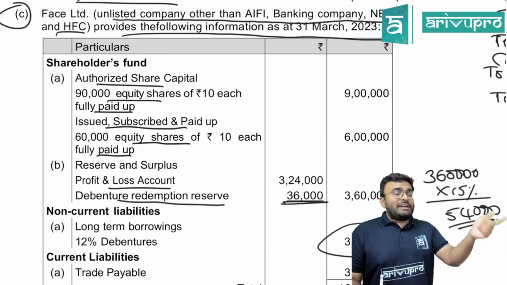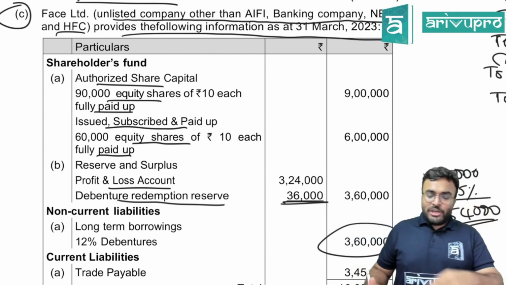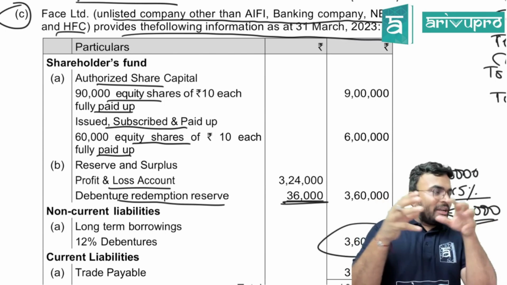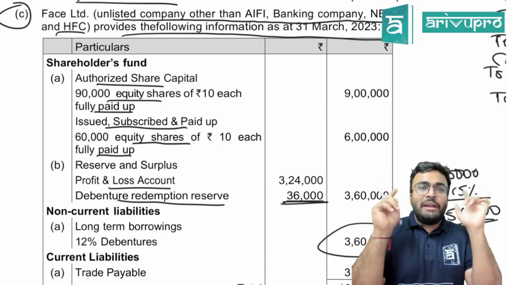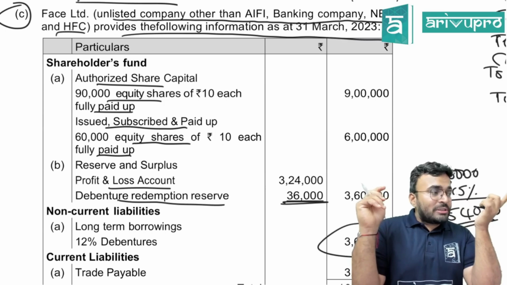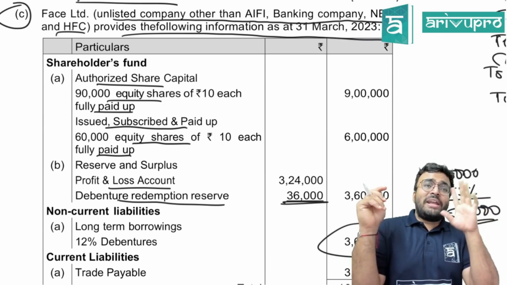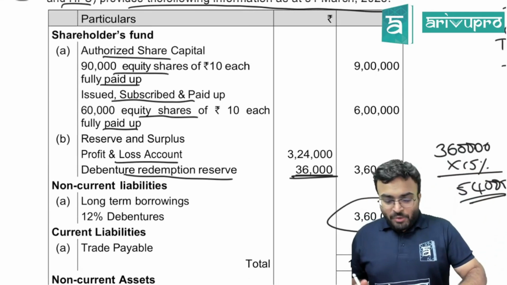If CRR is created, you could have used that for bonus also. Are you getting this? This question can be made more in depth, or they can add one more concept, that is redemption of preference share also into this question itself, but they have not done. And they can ask you to prepare balance sheet extract. They have asked in the study material, they can ask that also. Clear?